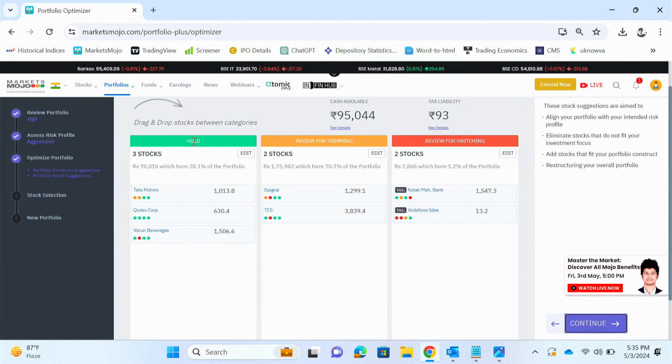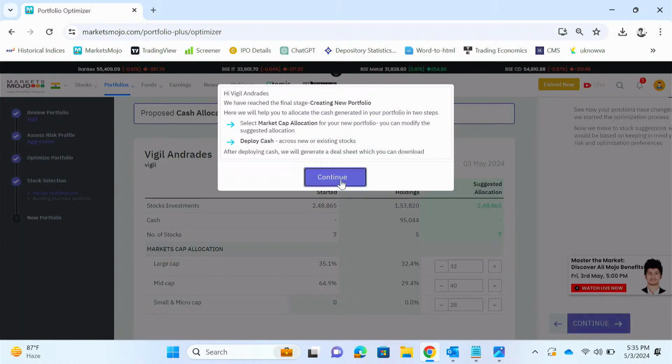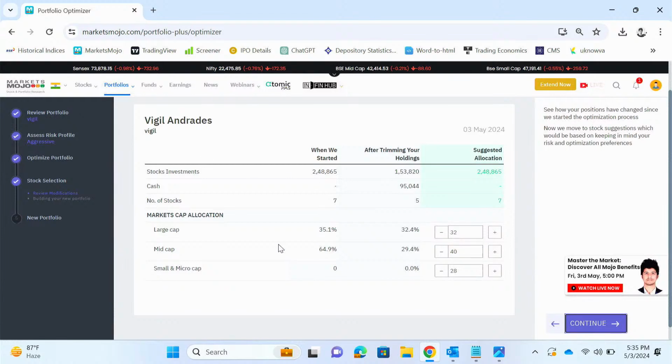So now it is telling me to hold these 3 stocks as they are good quality. Review for trimming. So MarketsMojo is telling me to trim, that is reduce some of the quantity in these 2 stocks and completely switch from these 2 stocks. Suppose I say continue. So you can see earlier when we started, my large cap contribution was 35%, whereas mid cap was 65%.